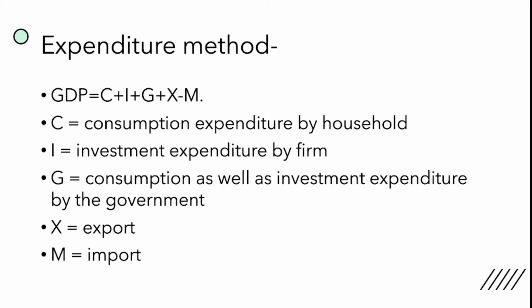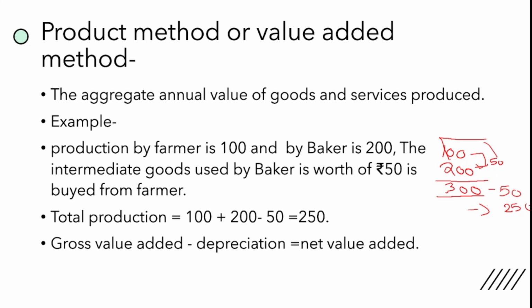What kind of expenditure is made by the government? It is in two forms. First is investment expenditure and second is consumption expenditure. So if we are calculating GDP from the expenditure method, then we need to take the sum of all these expenditures so as to arrive at the net final value, or we can call it the national income. So this is the expenditure method.